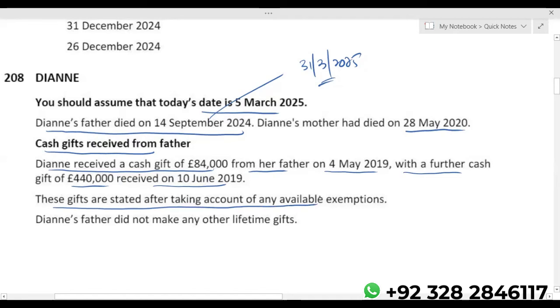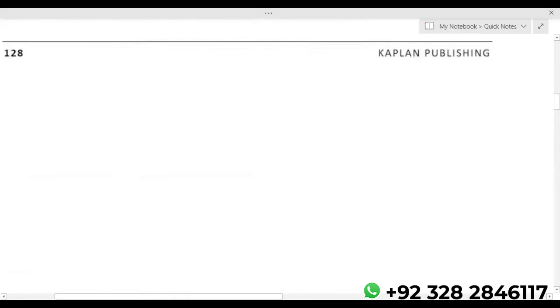So you're not supposed to deduct the annual exempt amount of 3,000 for the current year and 3,000 for the previous year, because the question says these gifts are after taking account of any available exemptions. So technically the entire 84,000 and 40,000 is a gross chargeable amount carried forward. And if the donor dies within 7 years of these gifts, then this becomes taxable. Okay. Now let's read the requirement.